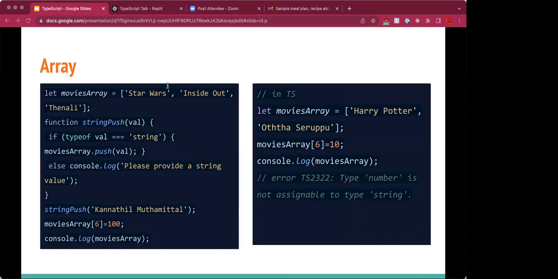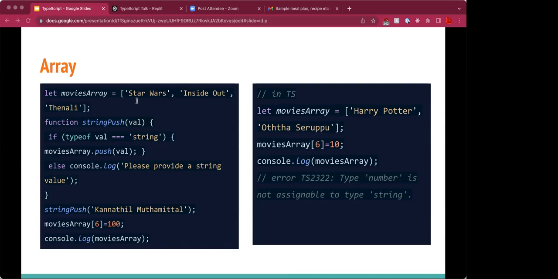So here we have come to arrays. Here there is an array of movies. We want to ensure to allow only strings in the array and not allow any other type. In JavaScript, if we want to only allow strings, we would use a typeof operator and compare the parameter to string, and after that allow the push into the array.